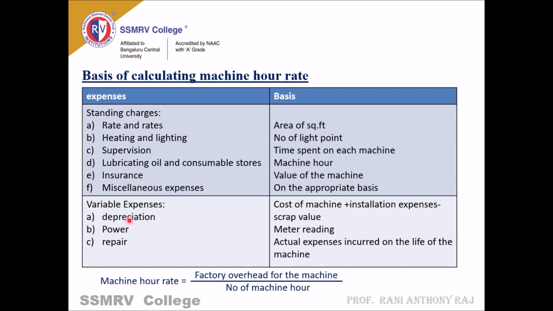Variable expenses: depreciation, based on cost of machine plus installation expenses minus scrap value; power, meter reading; repairs, actual expenses incurred over the life of the machine. This is the formula to calculate machine hour rate. Machine hour rate is equal to factory overheads for the machine divided by number of machine hours.